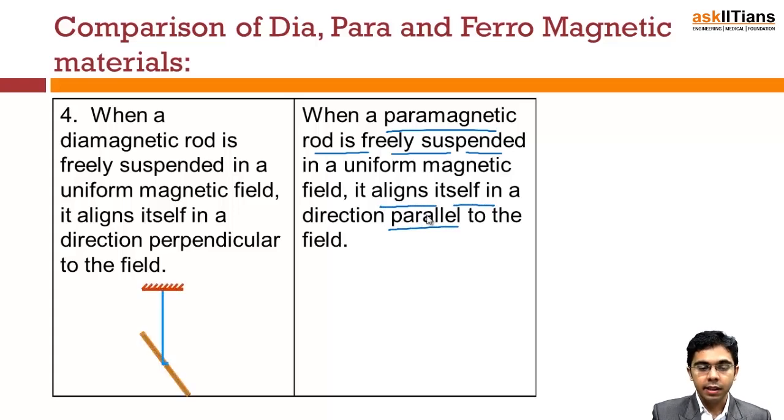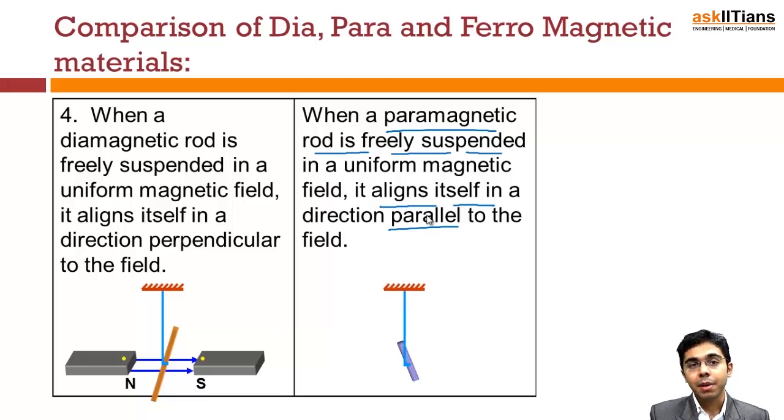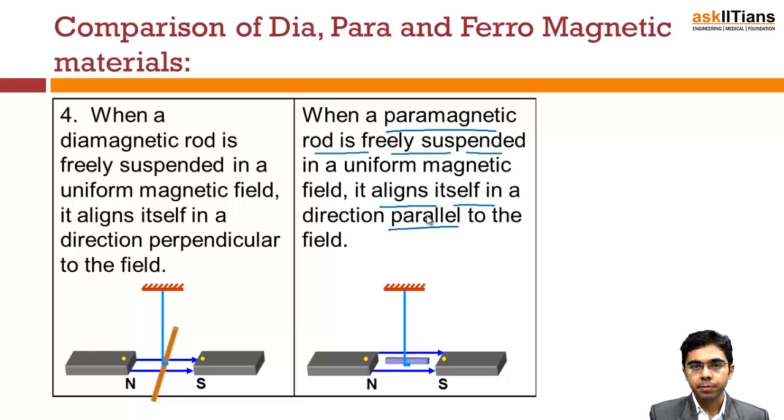Let's say this is the diamagnetic rod, and if you apply the magnetic field, the orientation becomes something like this, because of its repulsion. Similarly, if you place the paramagnetic material in the magnetic field, it becomes something like this. We can see that it aligns itself parallel, slowly.